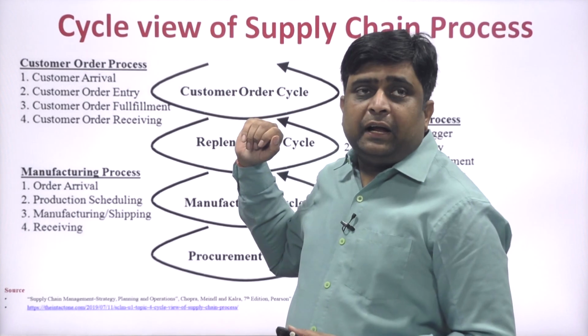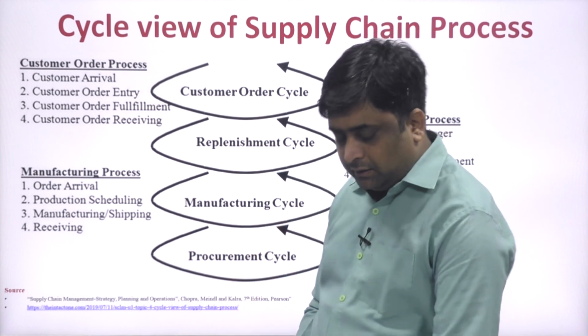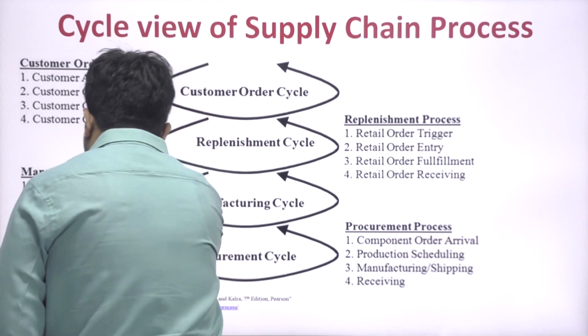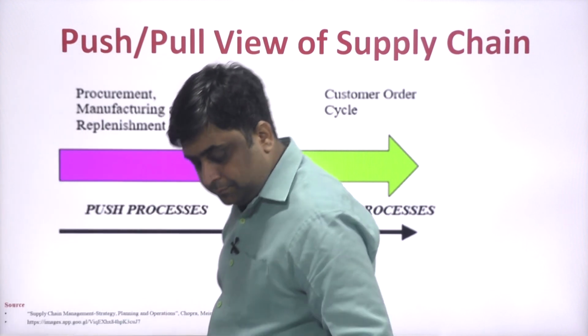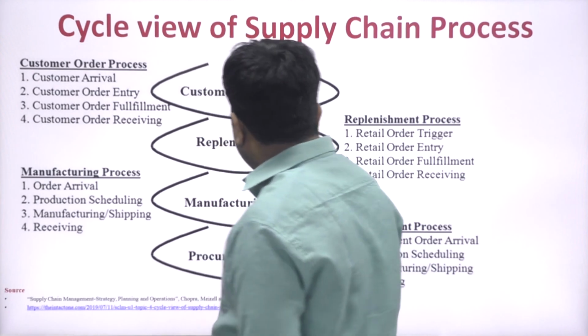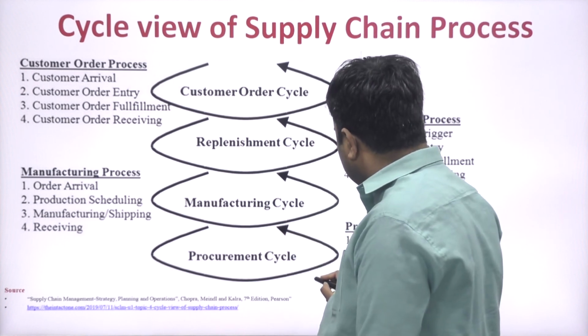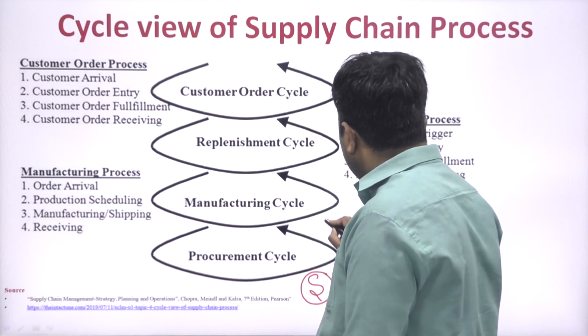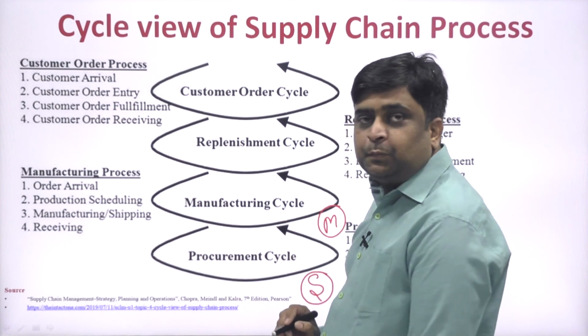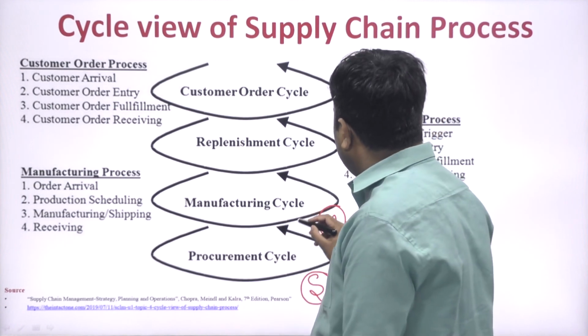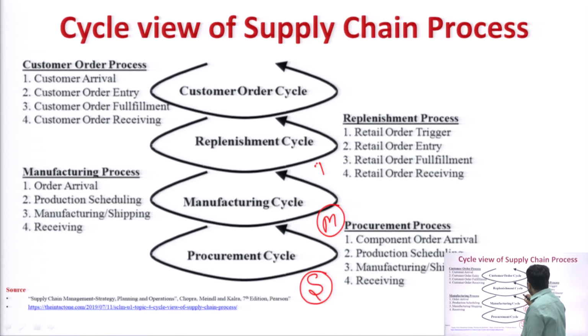Here it is, the cycle view of supply chain. So, see here, the procurement cycle is between the supplier and manufacturer. Another important cycle is between manufacturer and distributor or retailer, and another important cycle is between the retailer as well as customer.